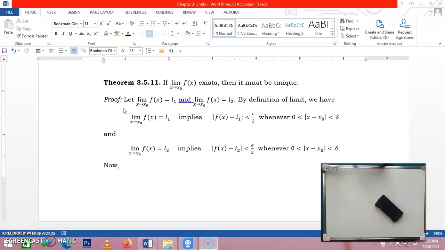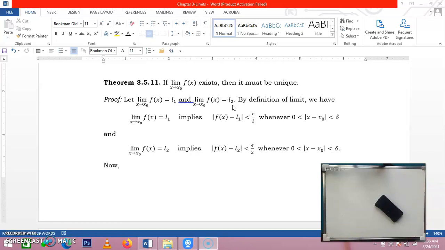So let's try to consider two limits of the given sequence. So here, we let L1 be the first limit, L2 be the second limit. So our goal here is to show that the limit is unique.